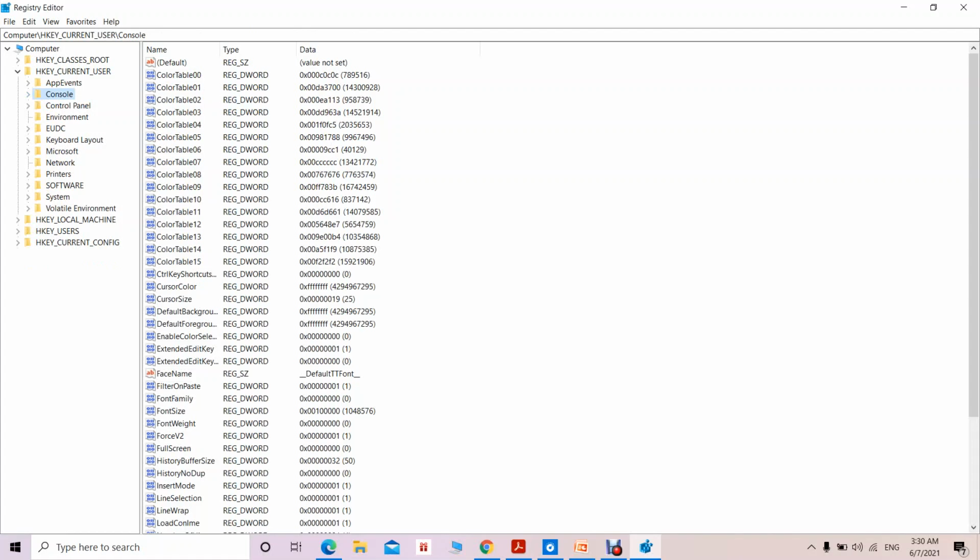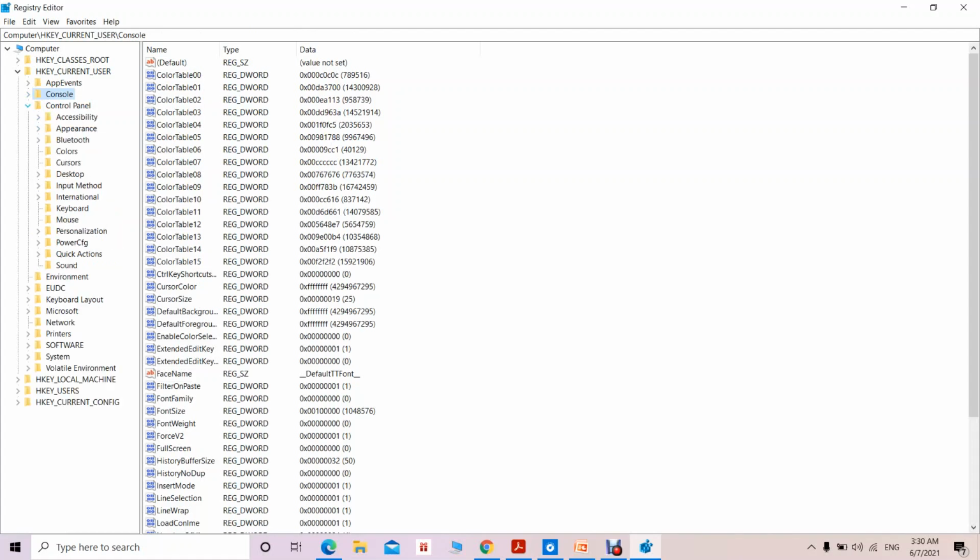So per user preference for the console setting. Then the control panel, so under the control panel we can have so many things like accessibility, appearance, Bluetooth, colors, cursor, desktop, and whatever the setting that we used to make in the control panel, that setting is reflected here in the registry key. So that is what I can say about this one.